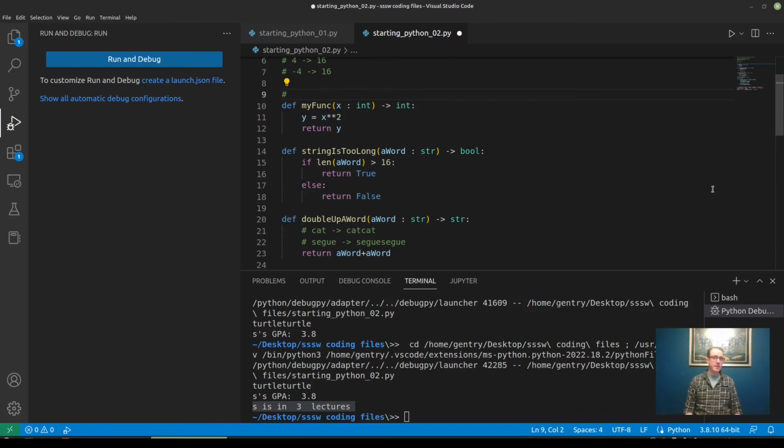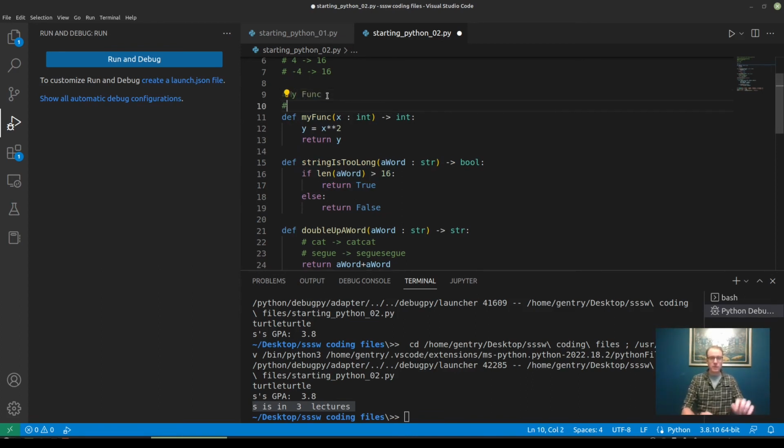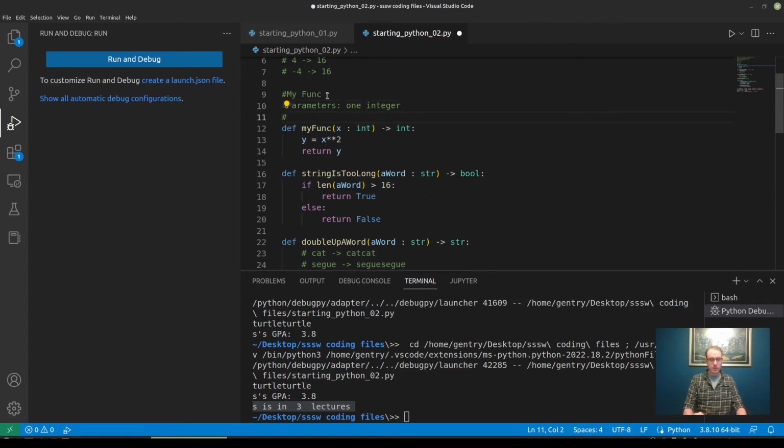So we've seen comments. Comments are a way of communicating with readers of our code. That reader could be some other human being that you're working with, and it could be you in 6 months when you come back to this file and have completely forgotten what you were doing. So you can say, hey, my func, parameters: one integer. What does it return? The square of its input. This is a pretty solid way of writing function comments.